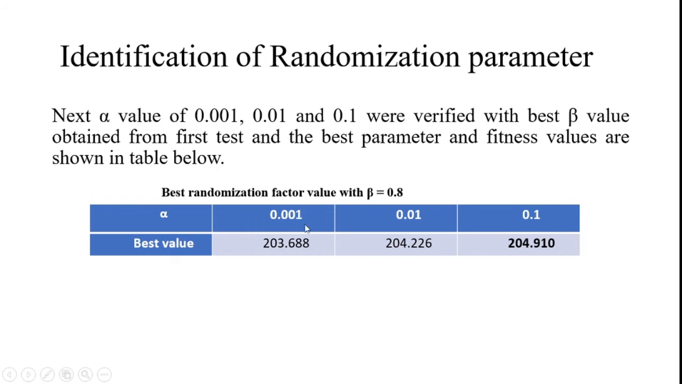So this is the best randomization factor value with beta equal to 0.8. I tested 3 different parameters of randomization factor. From this I got 0.1 as the best randomization parameter, because I got 204.91 from this randomization parameter. So I choose the randomization parameter as 0.1.